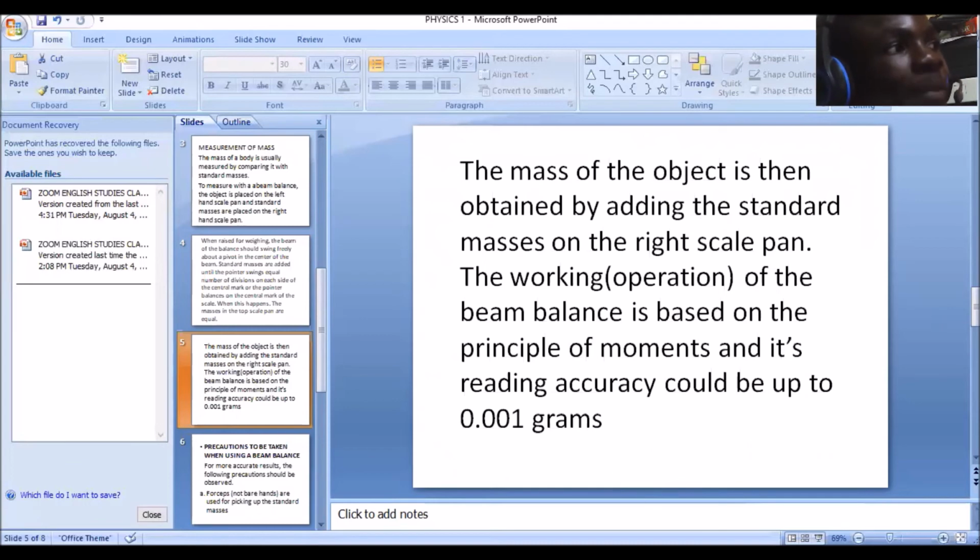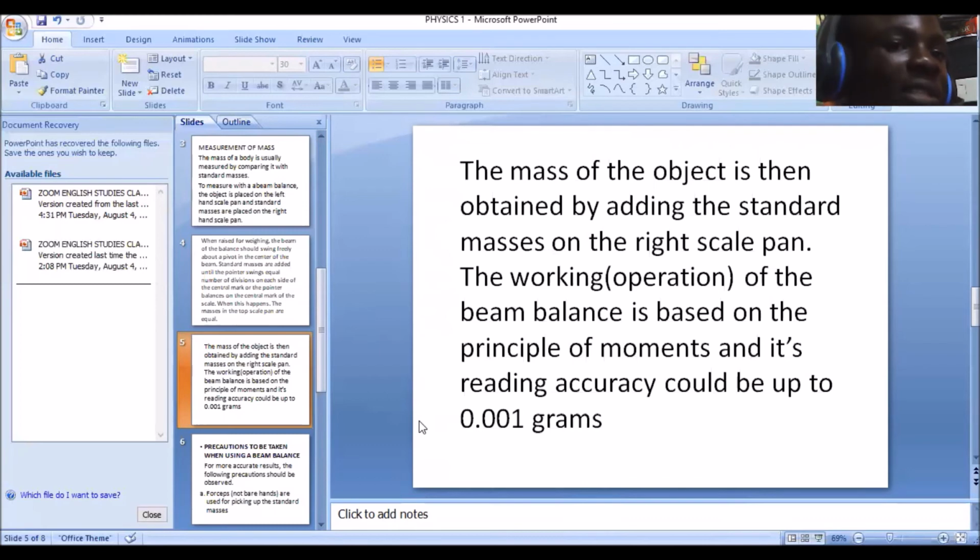Now, this operation is based on what? The principle of moment. You should take note of this point. These are notable questions that could be asked in WAEC. The beam balance operates on the principle of moment.